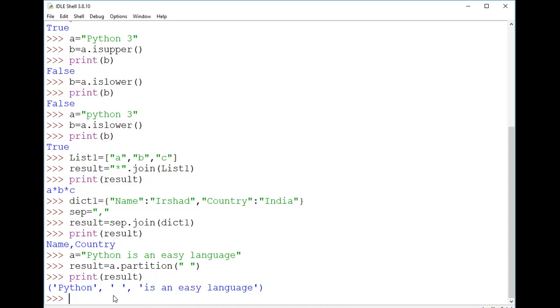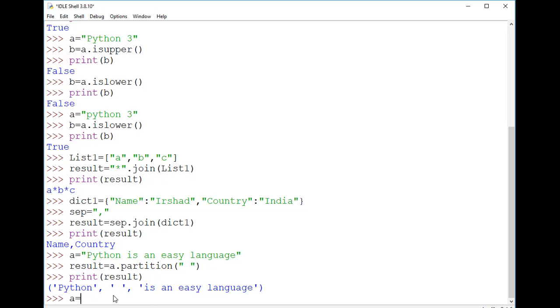Similarly, we have the next method called the replace method. By the name itself, one can understand that it is replacing the content of a string. But remember that, as you know, strings are immutable in nature. So for the same object, you cannot replace the value. If you want to replace it, the replaced value will be stored in another object, not in the same object.